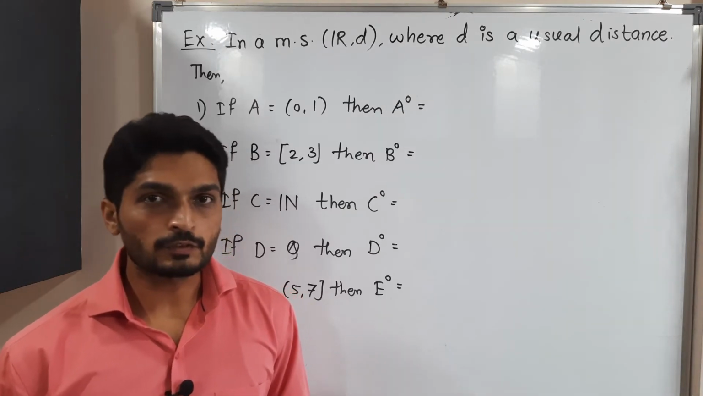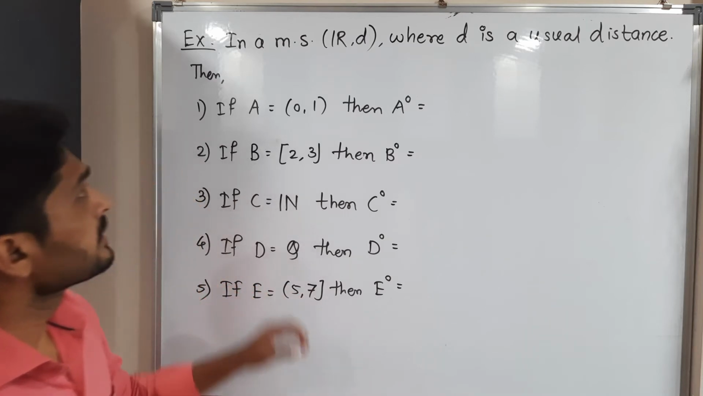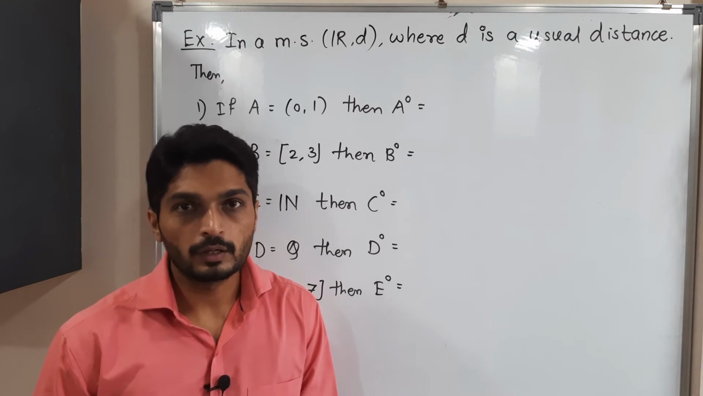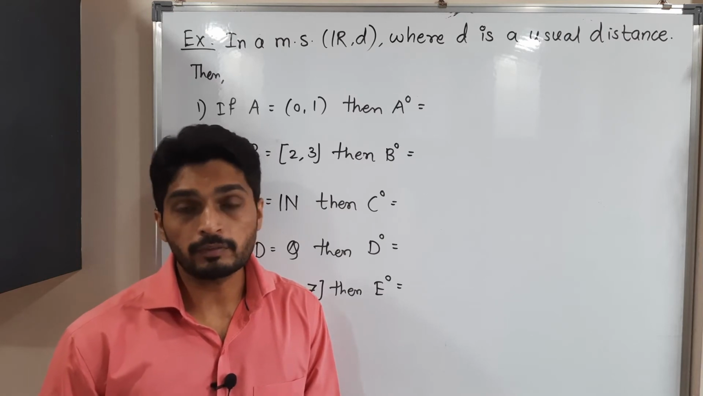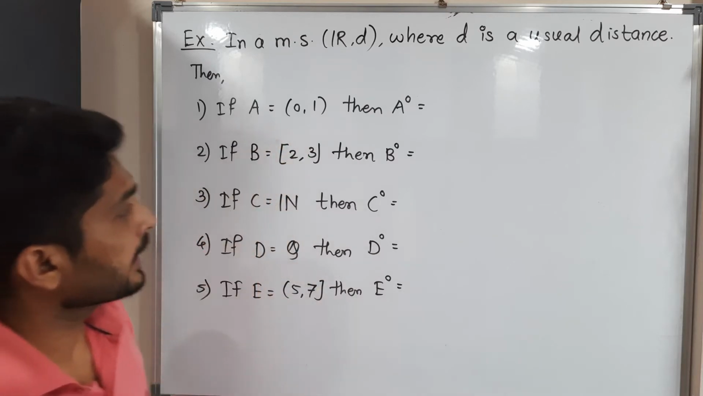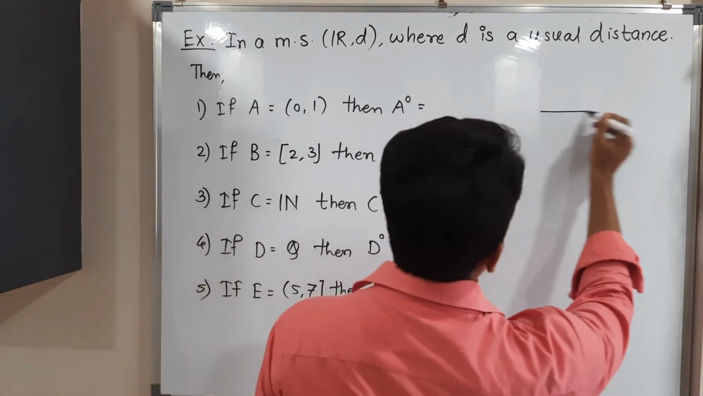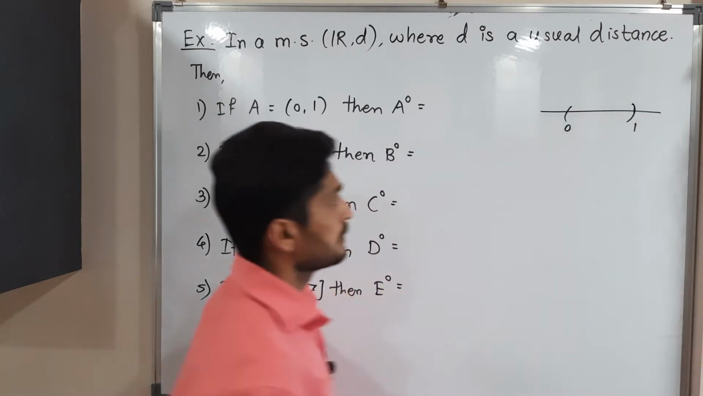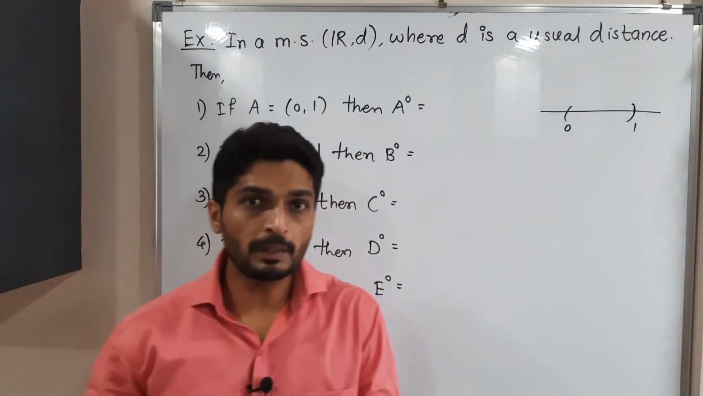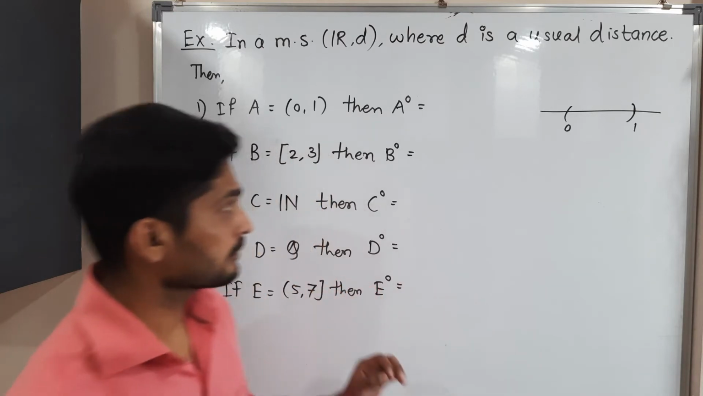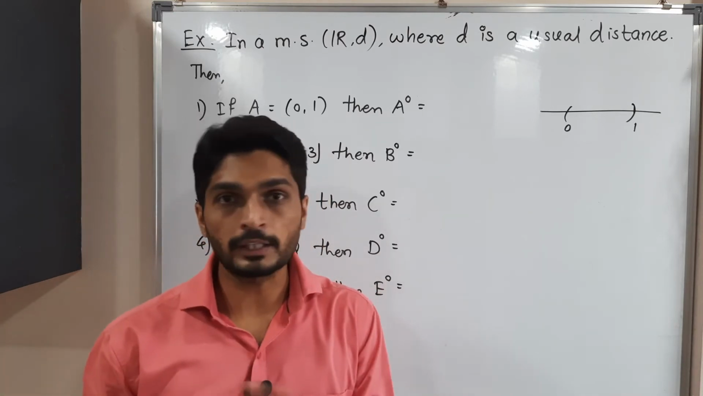Let us discuss a few examples. See, in R^D, where D is the usual metric, we have to find the set of interior points of a given set. The first set is A, the open interval (0, 1). You know that when we consider an open interval, it does not contain its boundary points. 0 and 1 are not included.